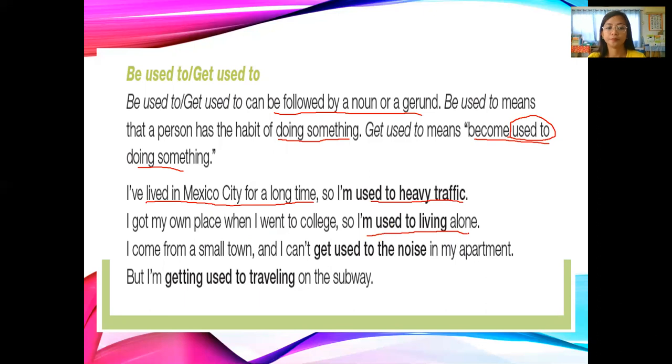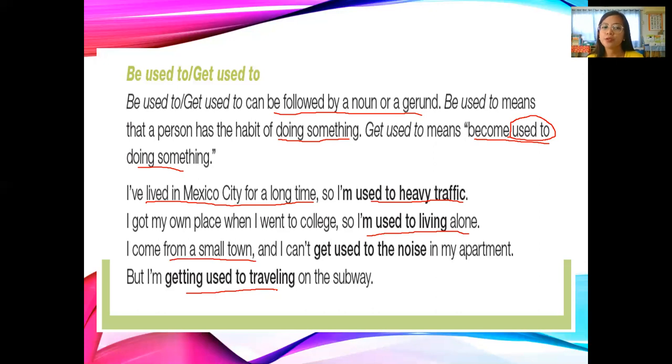He was alone. Next is I come from a small town, and I can't get used to the noise in my apartment. In a small town, it's only a quiet place, a peaceful place. You don't have to make a big noise, a big loud voice. And next is but I'm getting used to traveling on the subway.